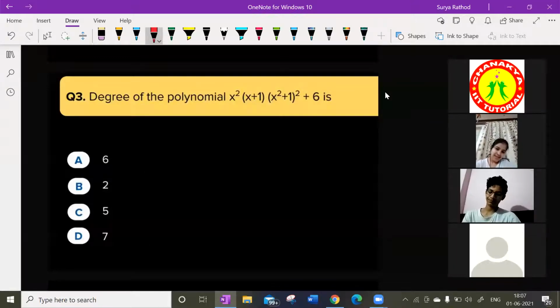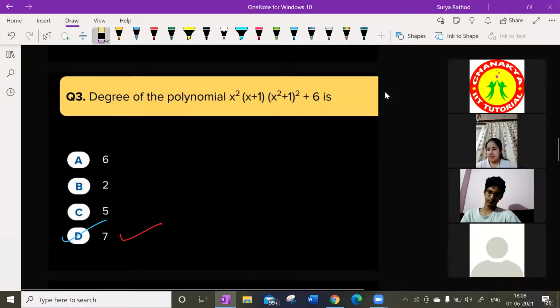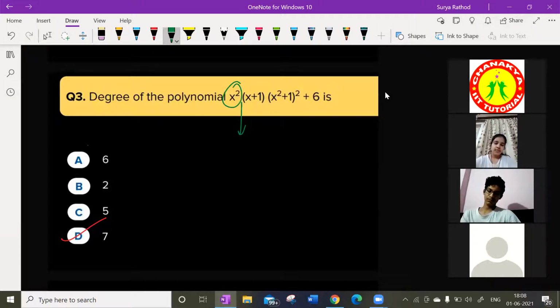So option B someone is giving, option D some people are saying. So which option is correct among all these? Option D is correct. D for Delhi. Delhi को जाना है. So D for Delhi is right answer. ठीक है? Understood? Why are we saying? How did you say B, man? Look at this here. Sir, here 2. That is highest power. So answer is D.